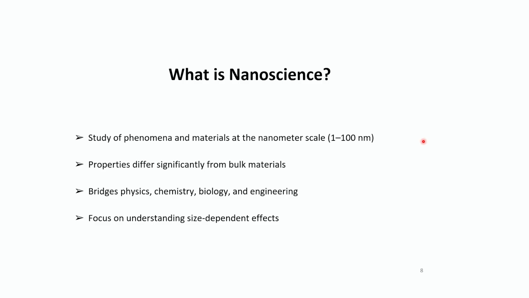Scientists have discovered that the properties of materials start to differ very significantly from the bulk materials at this particular scale. So what nanoscience does is that it bridges the gap between physics, chemistry, biology and engineering. And scientists have to focus on understanding the size dependent effects of these materials.